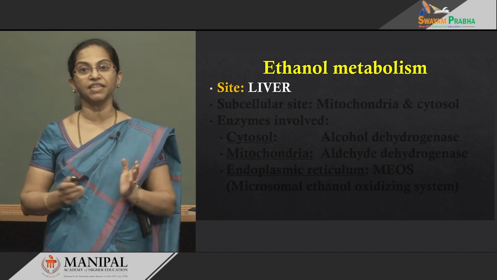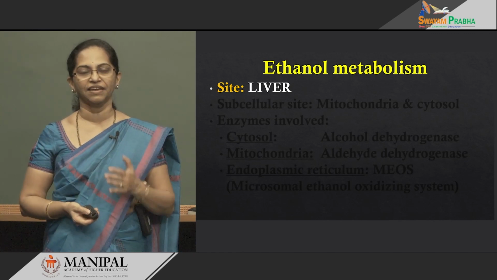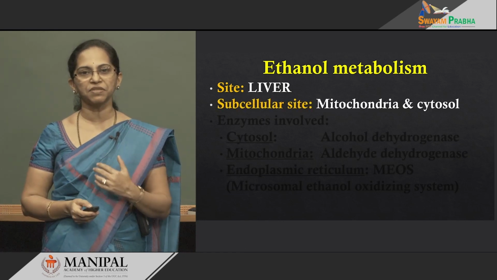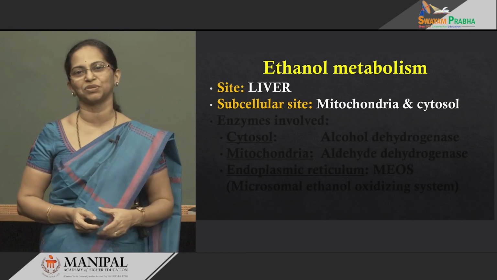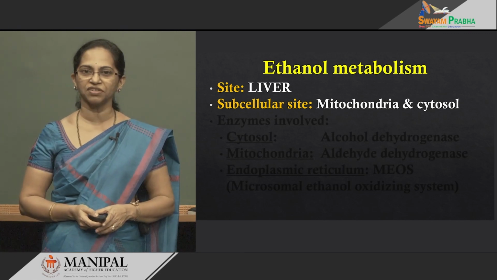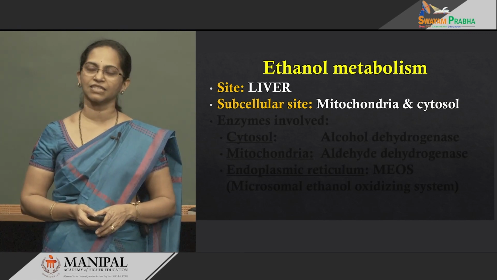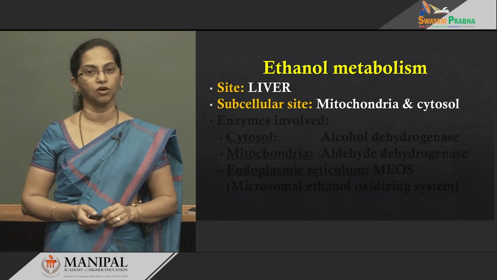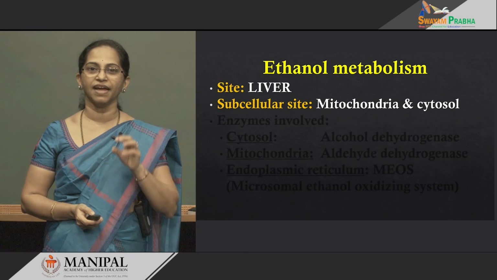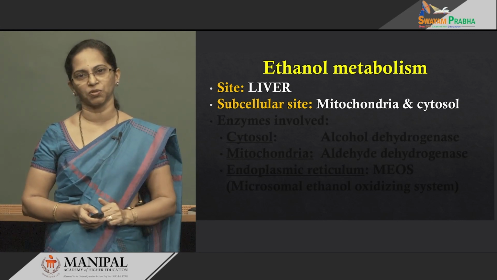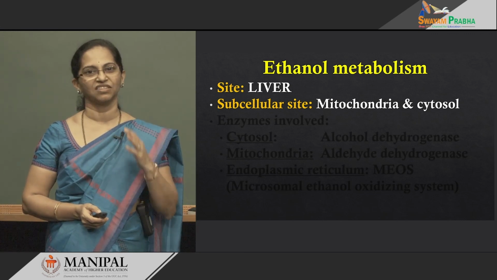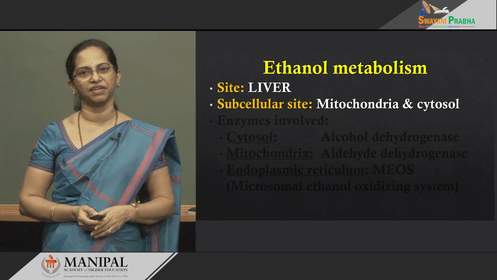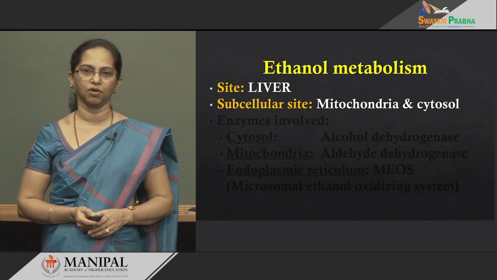Within the liver, within the hepatocyte, where exactly? We ask, what is the subcellular site? The subcellular site inside the hepatocyte is the mitochondrial compartment and the cytosolic compartment. A small fraction in chronic alcoholics can be handled by the endoplasmic reticulum also. So, we have three sites for alcohol metabolism: the cytosol, the mitochondria and the ER compartment.